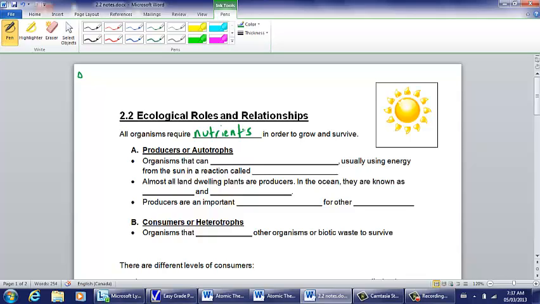First group of organisms we're going to look at are called producers. Producers, or autotrophs, are organisms that can make their own food. And they usually do this using energy from the sun in a reaction called photosynthesis.